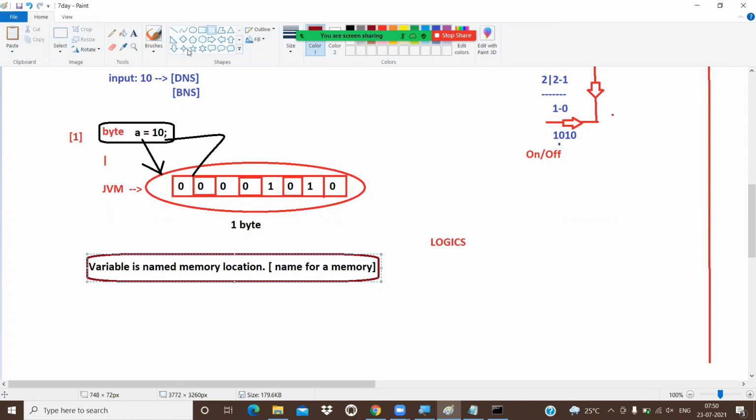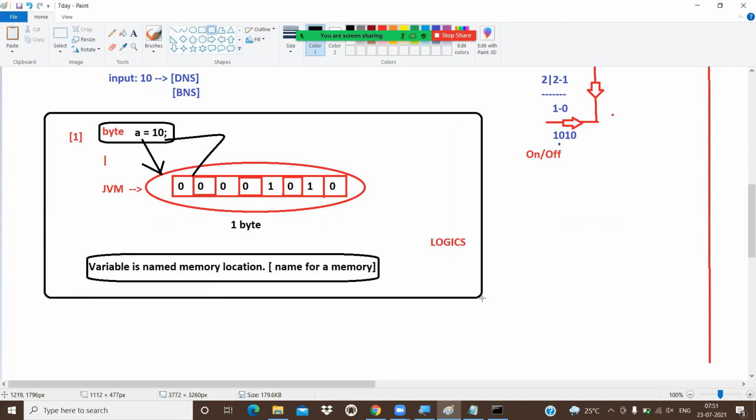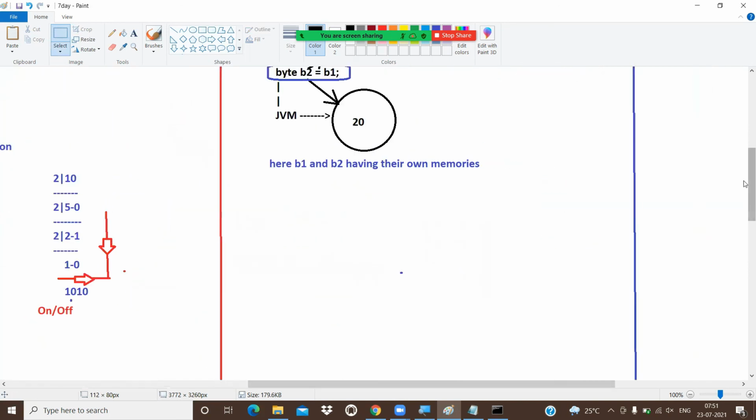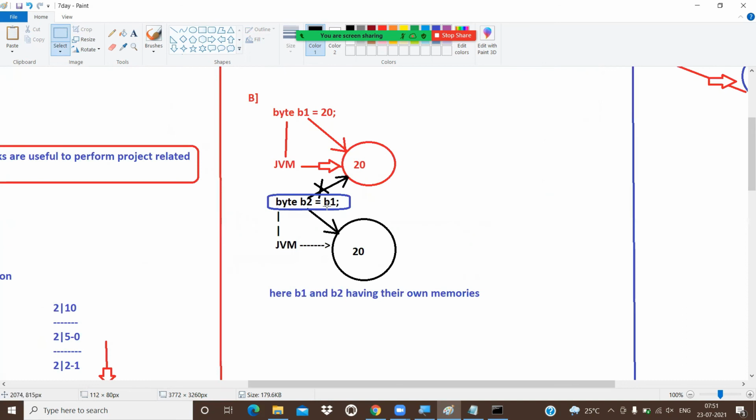Then how many ways can we assign a value to a variable? There are totally 7 ways. What are those 7 ways? The first one is directly giving the value. The second one is with the help of another variable.